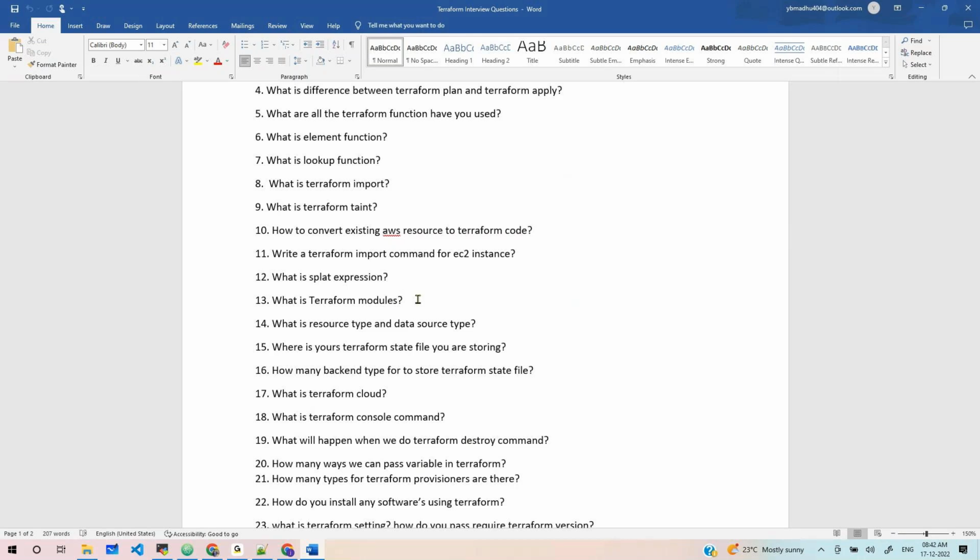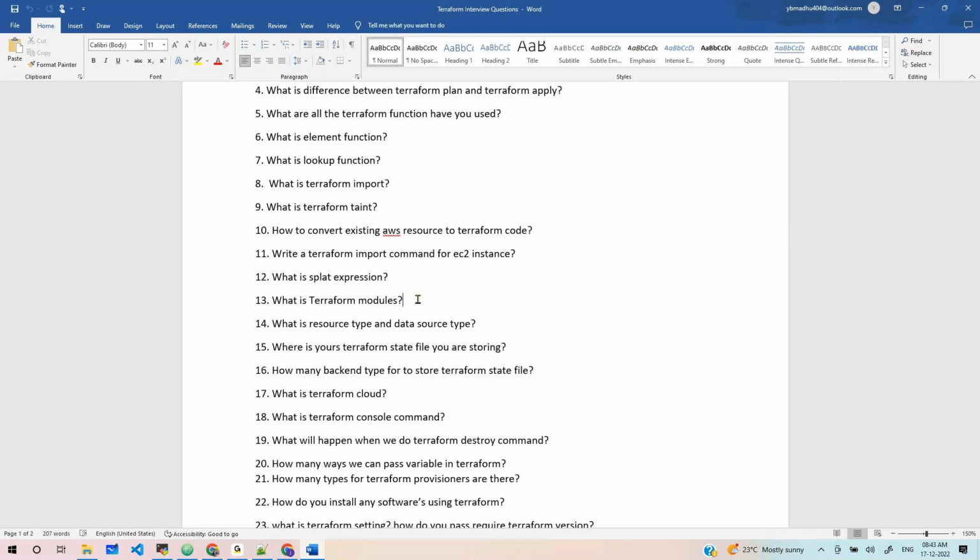Yes, Terraform modules: we create the Terraform module using the resources that are already available, and we can also call that Terraform module in any other Terraform code. Yeah, correct. That's what it is.